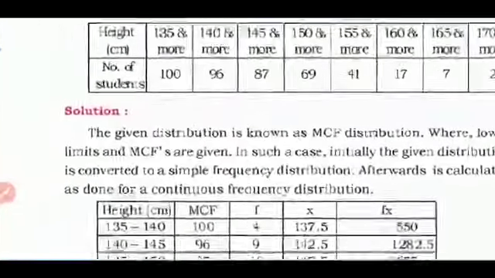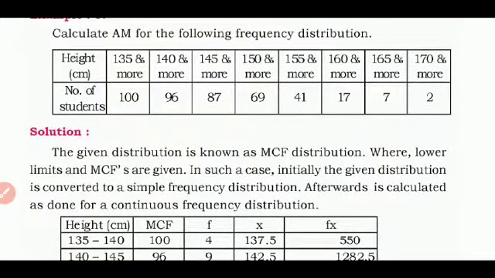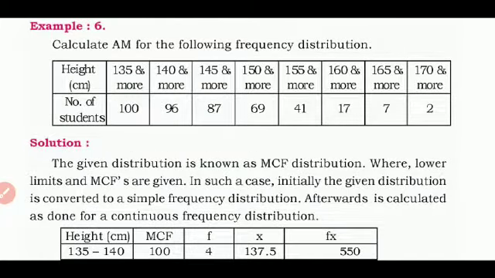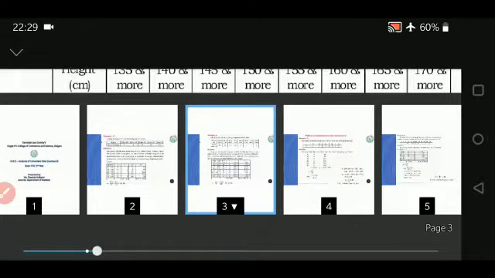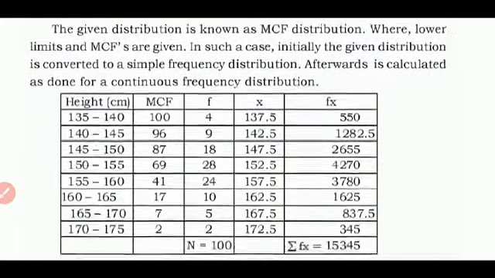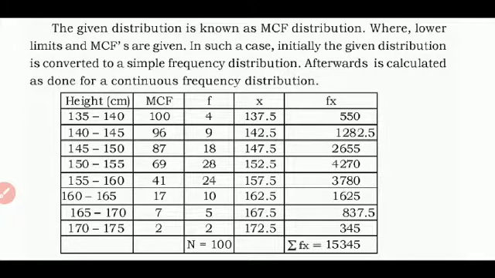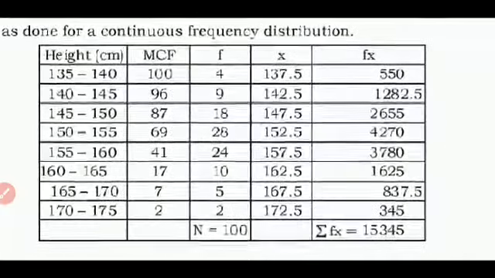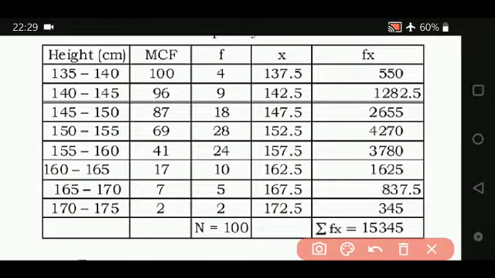Now we will see one more example where they have given more than cumulative frequency. Calculate the arithmetic mean for the following distribution. The class intervals are not given exactly, but they have told us 135 and more, 140 and more, so you can take it in that fashion. Then 100, 96, 87, 69, 41, 17 and the last one is 2. More MCF is nothing but more than cumulative frequency. We write the class intervals 135 to 140, 140 to 145 and so on.